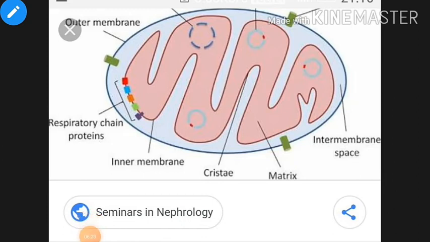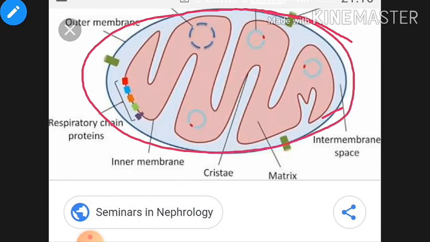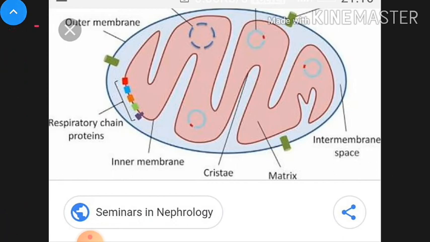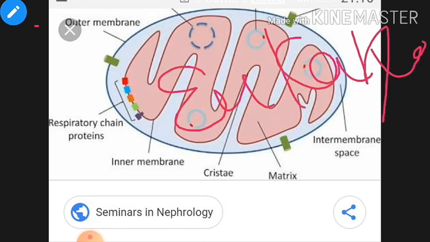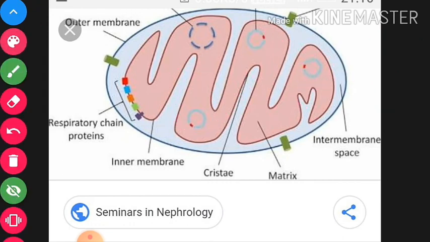Now next thing, about the mitochondria. This is also a type of cell organelle that is present in plant cell and animal cell but absent in prokaryotic cell. This is the diagram of the mitochondria, and also how they look in their shape and size. The mitochondria are present in animal cell and plant cell, especially in eukaryotic cell. The presence of the mitochondria is the characteristic feature of eukaryotic cell, so this is absent in prokaryotic cell.